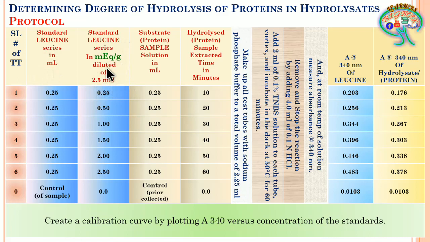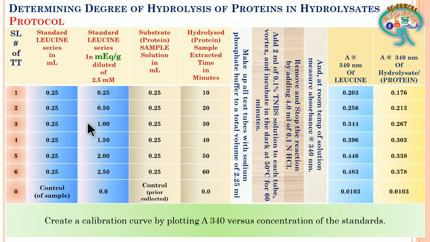Under that we are going to prepare 0.25 ml of each aliquot, which is going to have 0.25 milliequivalent per gram of leucine in one grade, the second grade 0.50 milliequivalent per gram, in the next 1 milliequivalent per gram, in the next 1.5, in the next 2 and 2.5.